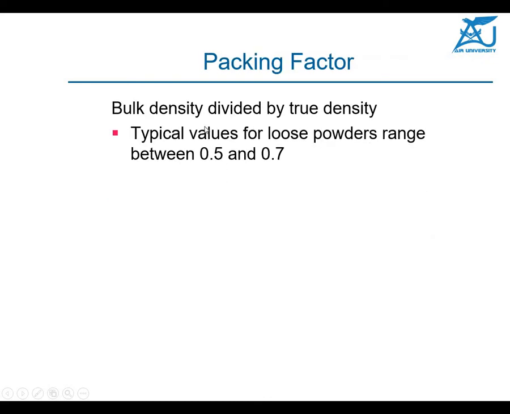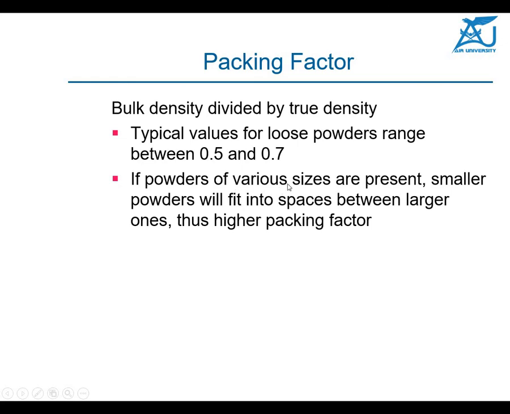One more term we call the packing factor. Packing factor is basically the bulk density divided by the true density. Bulk density is less and true density is more, so the packing factor will always be between 0.5 and 0.7, depending upon the shape of the powder and the friction between the powder.